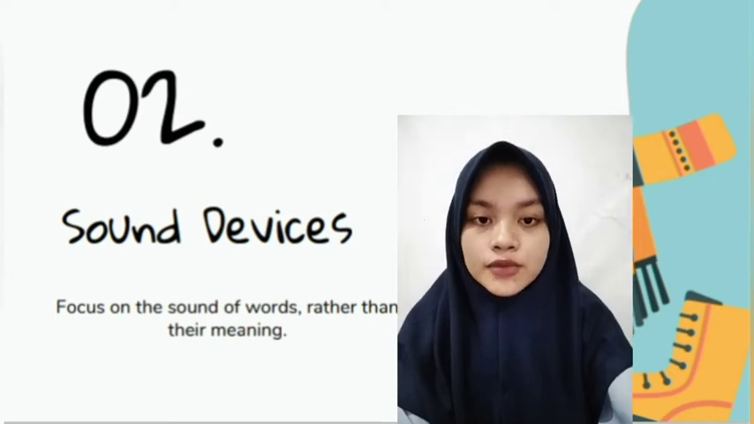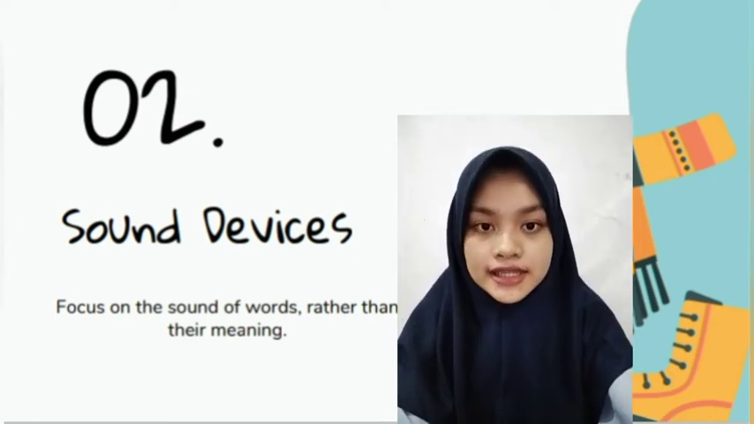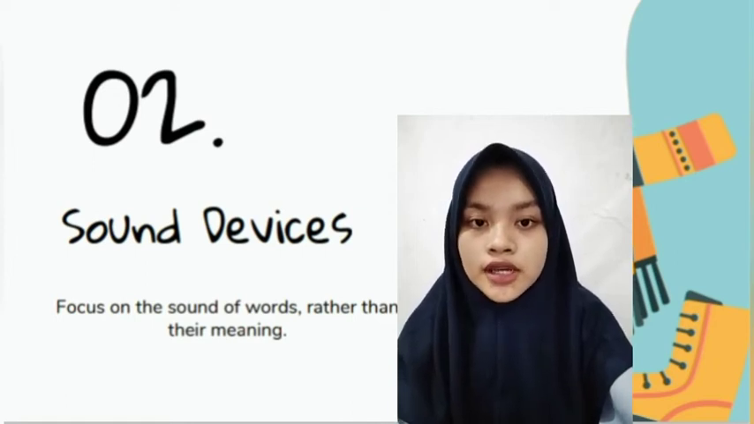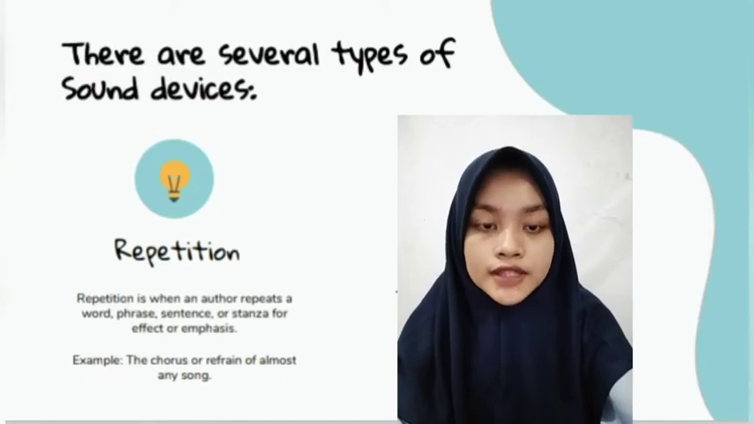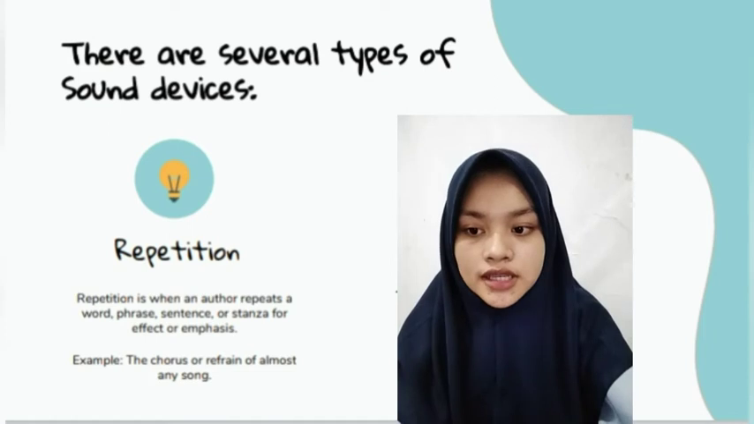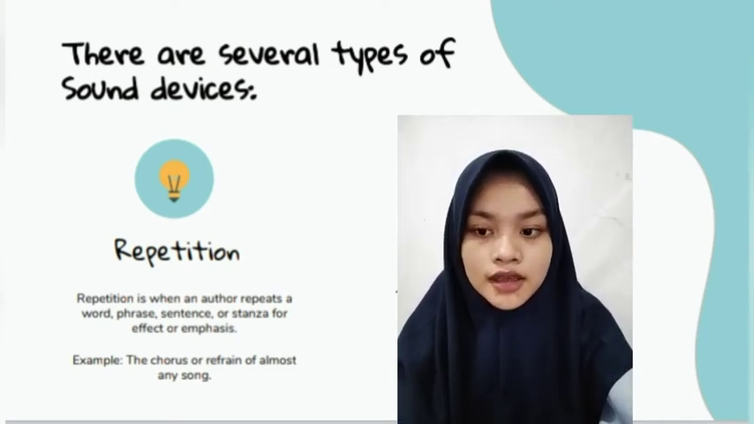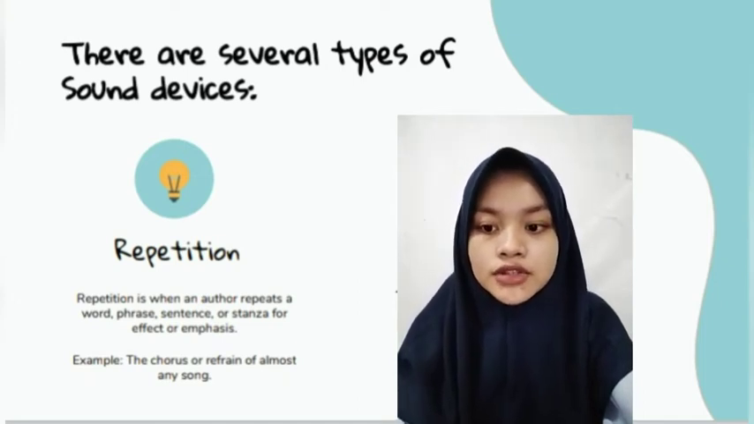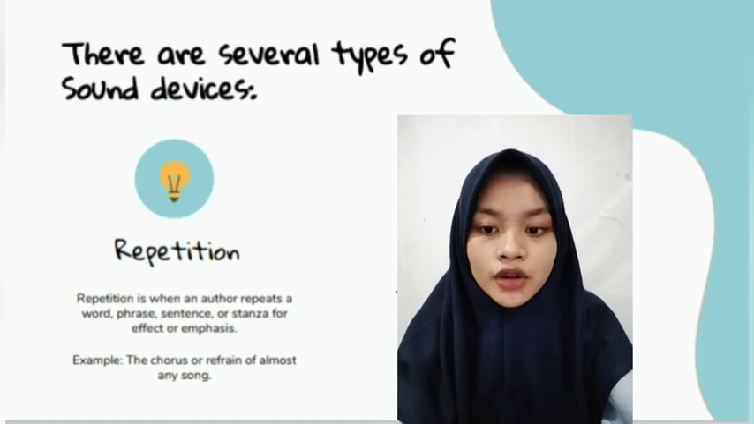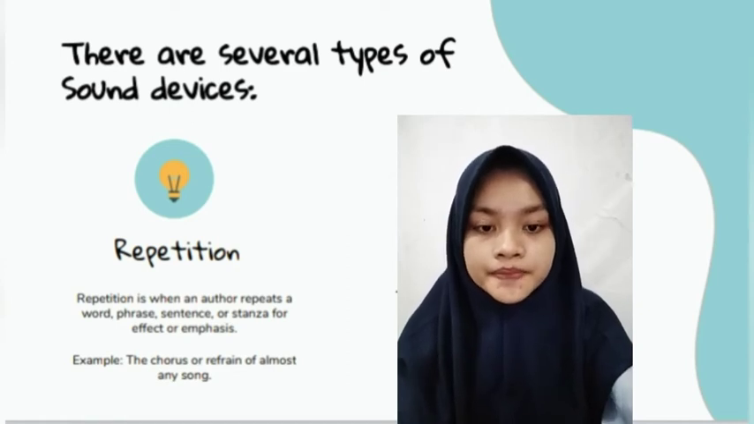Okay, for the next, we move to sound devices. Sound devices focus on the sound of words rather than their meaning. There are several types of sound devices. First is repetition. Repetition is when an author repeats a word, phrase, sentence, or stanza for effect or emphasis. For example, the chorus or refrain of almost any song.